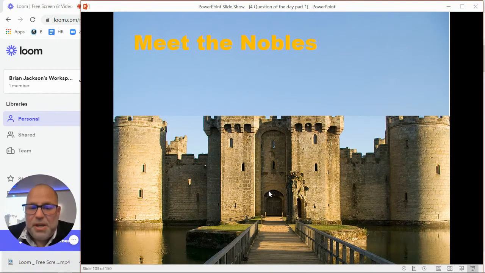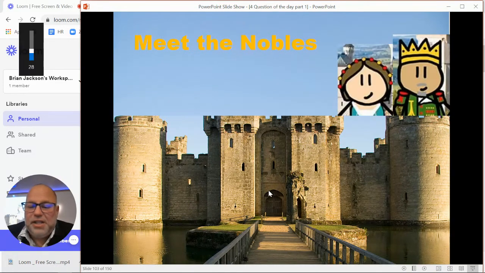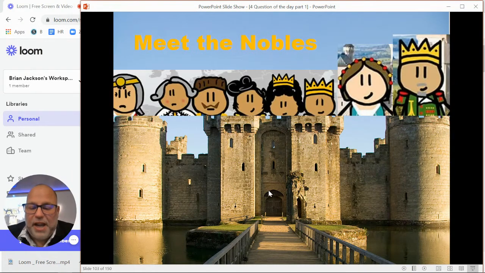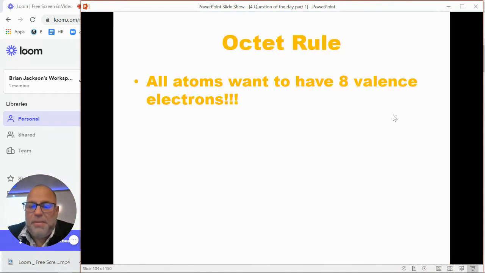That's where the name noble gases comes from. Nobles means kind of like kings and queens and their family from old. They'd hang out in their castles. They wanted to be where they are. They didn't want to be where you were. They don't want to be where people are around them except for their friends and family. That's why you have those big walls and everything for them. That's where the nobles lived. They wanted to be separate from the rest of us. That's why, when they were making the periodic table, they named those the noble gases. Because they have 8 valence electrons, they don't want to chemically mix.